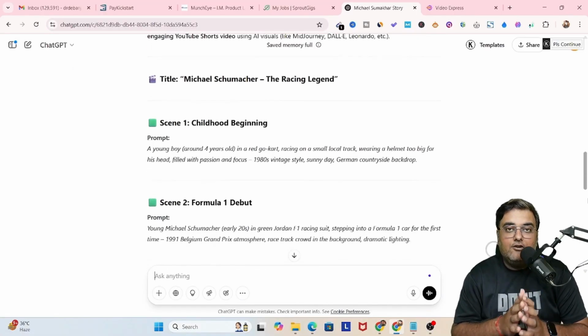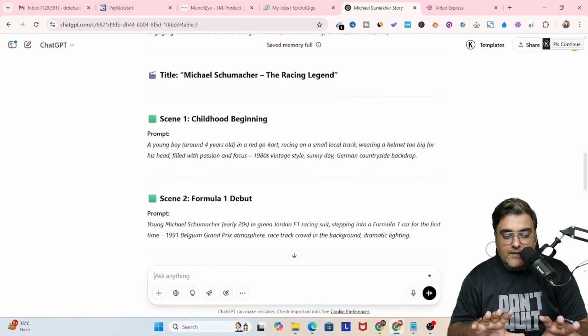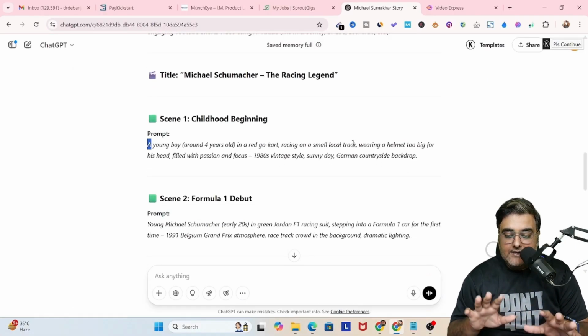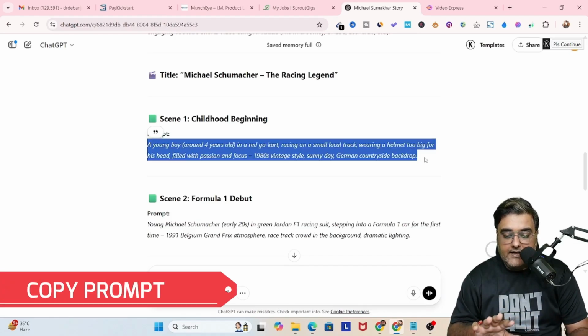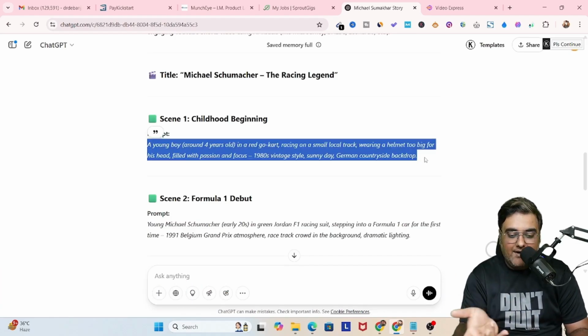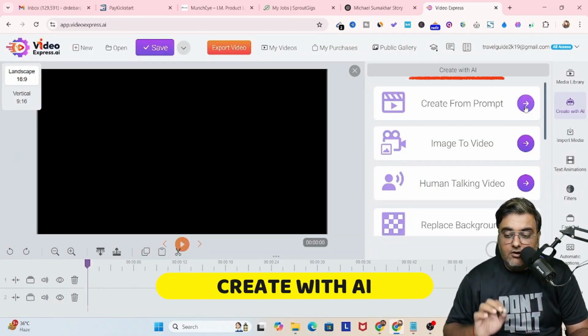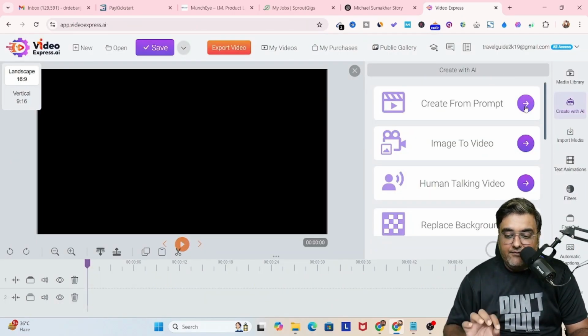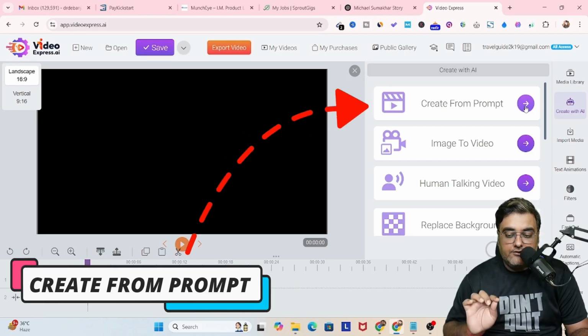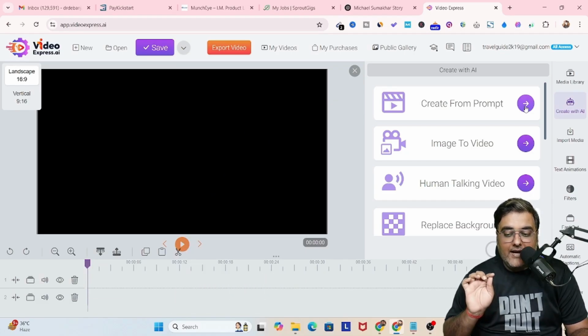So now let's actually go back to ChatGPT and let's copy the first scene prompt, right? So here we are copying the first scene. As you can see, Control C or right click copy, whatever you want to do. Now to paste it on Video Express AI, we just need to go over to create with AI, and then right within it, you can see the first option is create from prompt. Just go ahead and click on that.